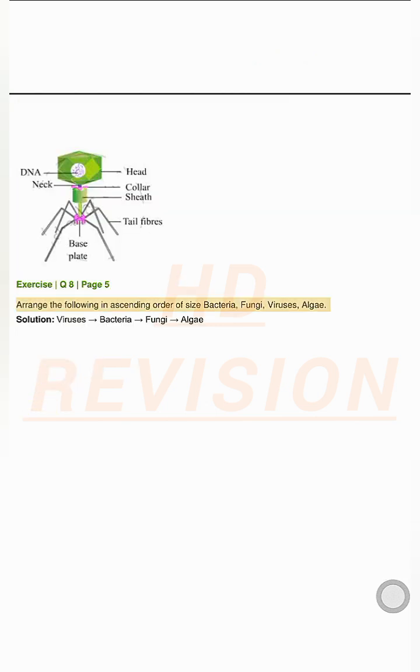Exercise Q8, page 5. Arrange the following in ascending order of size: bacteria, fungi, viruses, algae. Solution. Viruses, bacteria, fungi, algae.